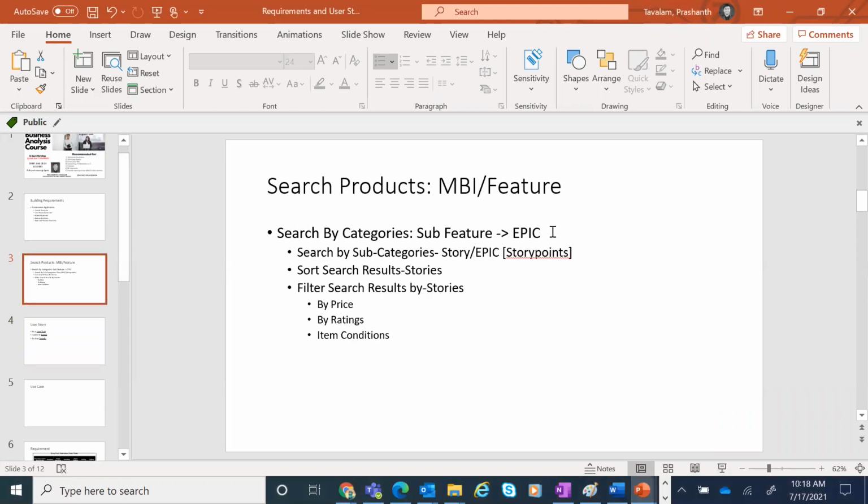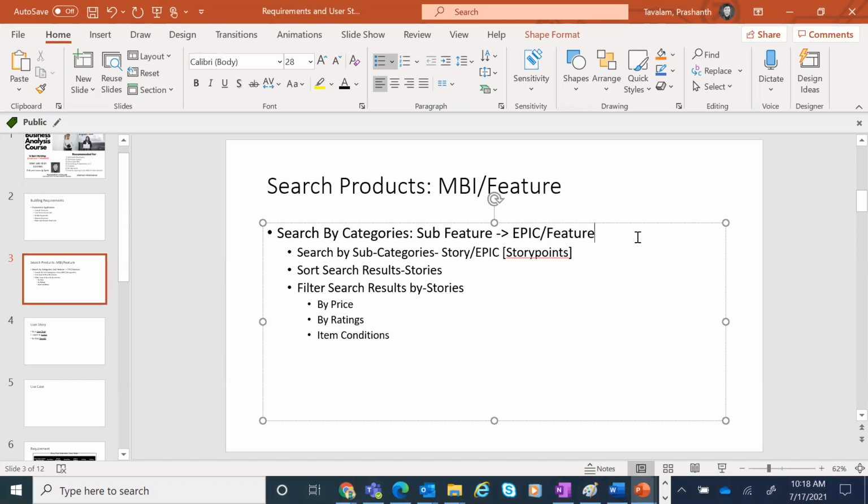So this could be an epic, and sometimes this could also be argued as a feature. How do you do that? It all depends on the effort. But looking at the Amazon website, it's pretty easy. So you will see that this particular search by category itself will become a feature. When you say it's a feature, then you will have to break this down further into multiple epics. So then if this becomes a feature, all these will become epics. When these become epics, so this will be a story.